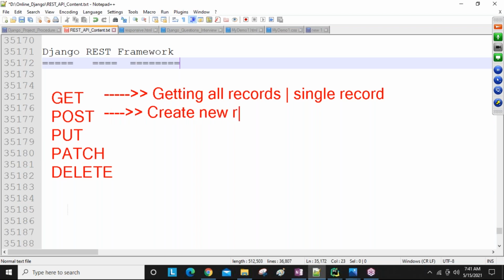POST is for creating a new record, and this is for PUT. PUT is for full update, to fully update the object or the records.